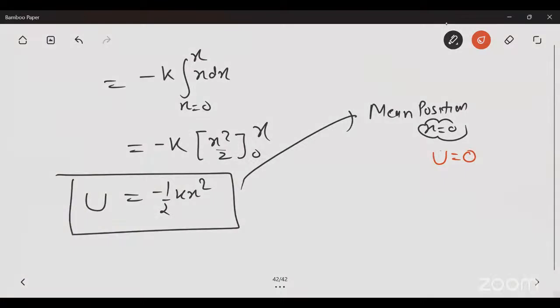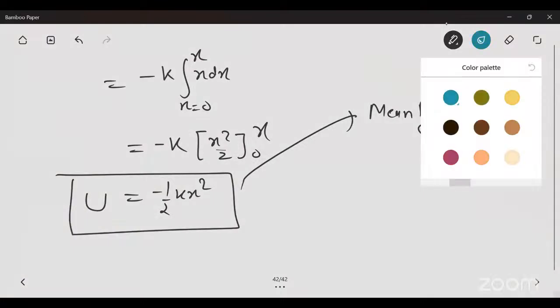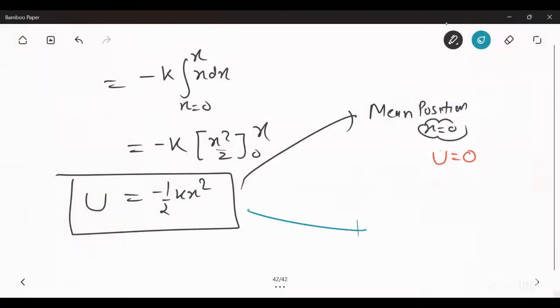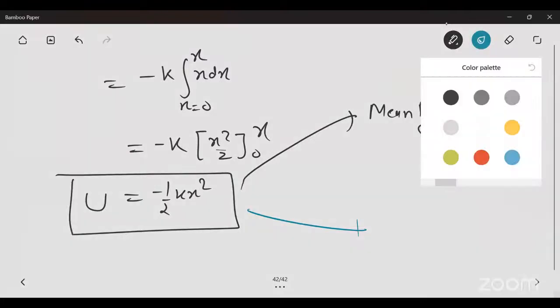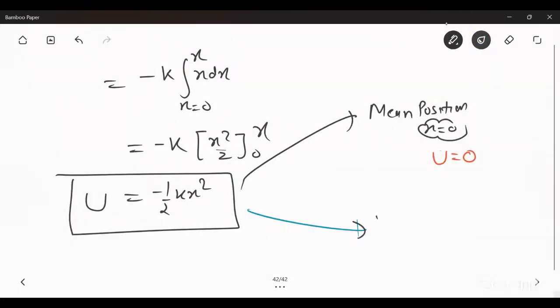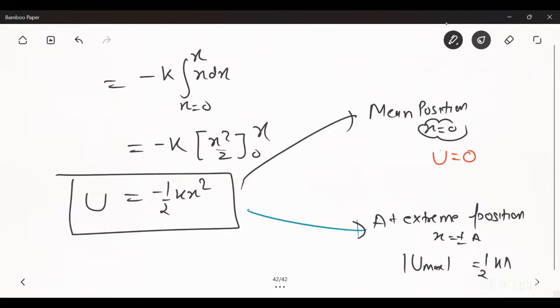At extreme position, x is equal to plus or minus a. So U maximum is equal to half k a square. So that is the value of potential energy.